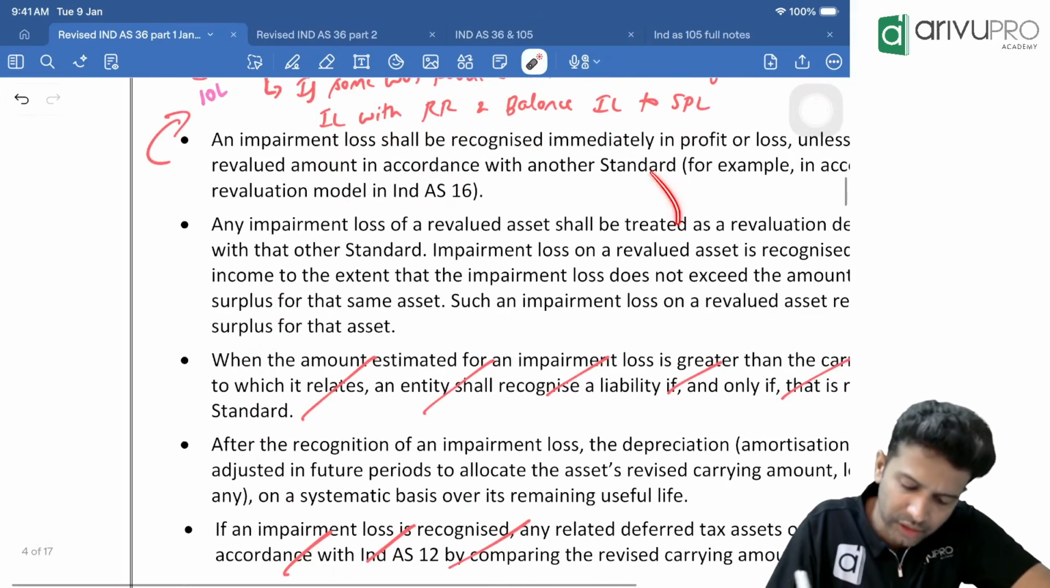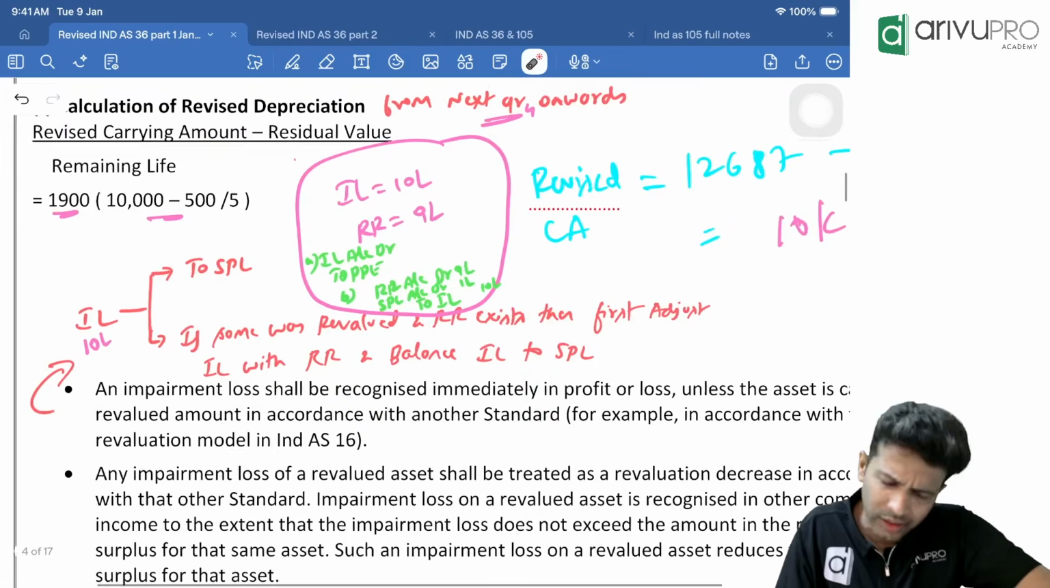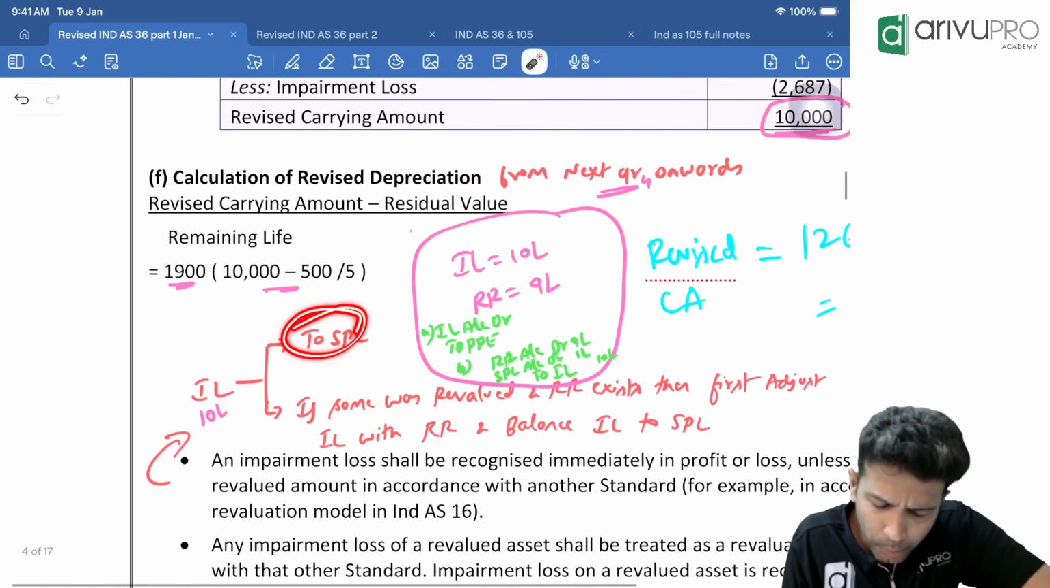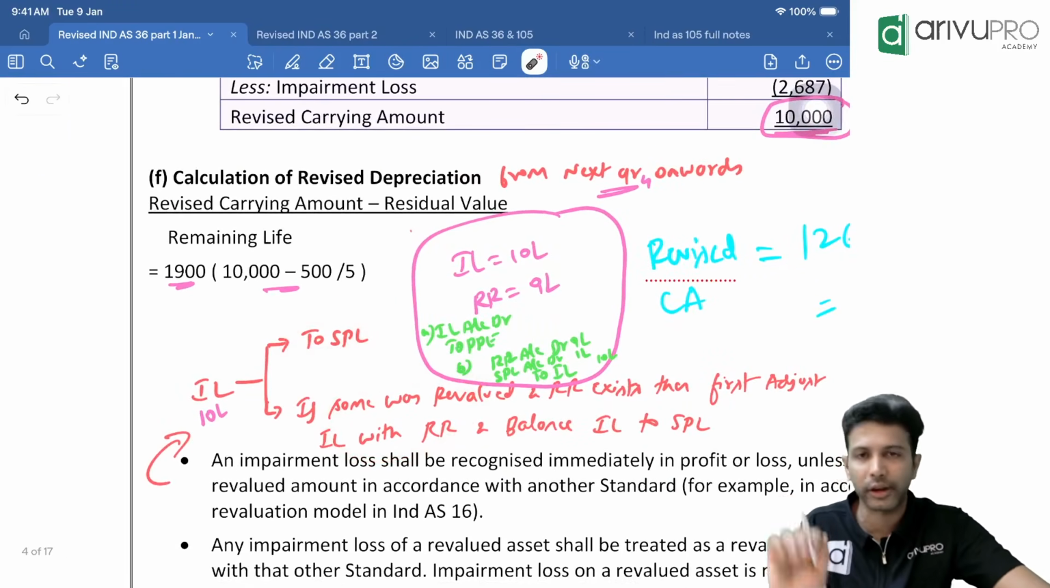That's what they've given you here. All that story is that only. No need for all that story. Whatever point I've written here, these two, that's good enough. Okay.